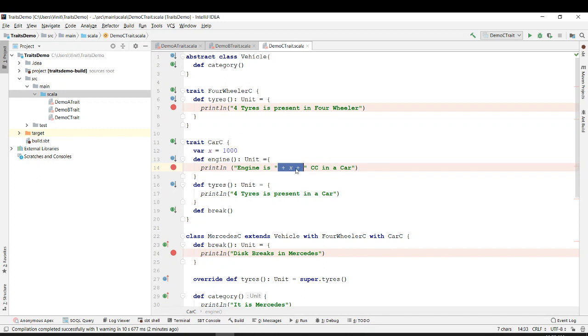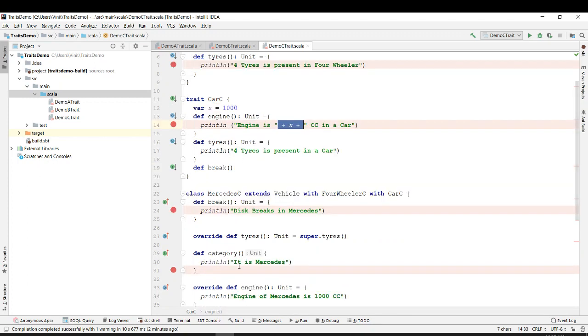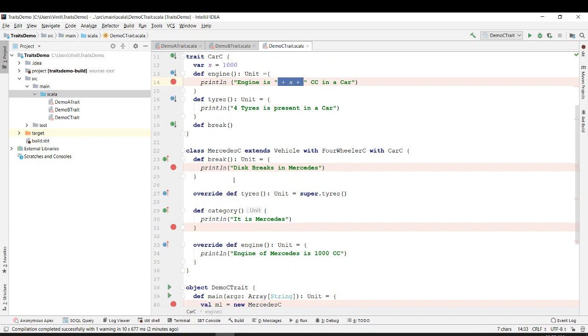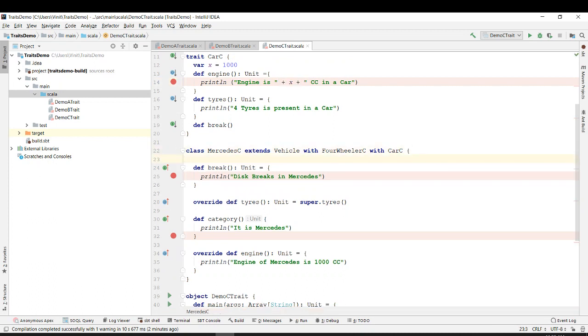Instead of just writing 1000 cc, I'm defining x as a variable. Let's also define x as a variable. X is equal to 1000 cc. I also define x is equal to 2000 over here. And let's say Mercedes is 2000.